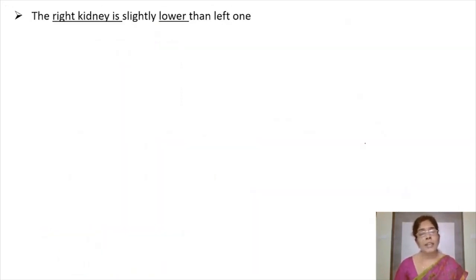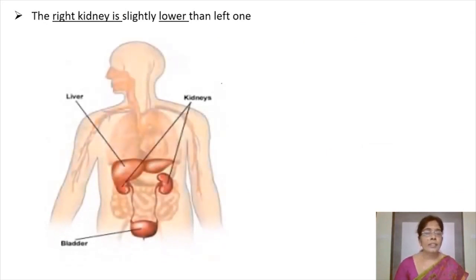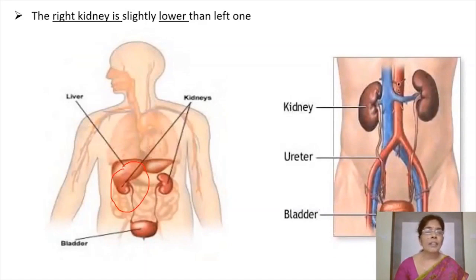Next, relative position of the two kidneys. This is the right kidney. Right kidney is slightly lower than the left kidney. This is due to the presence of the liver on right side. This is the liver. So liver has pushed the right kidney downwards.